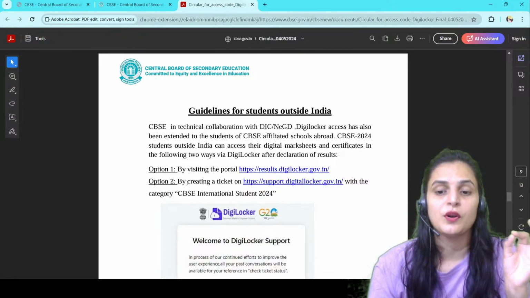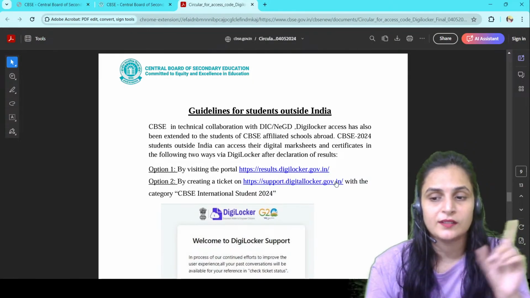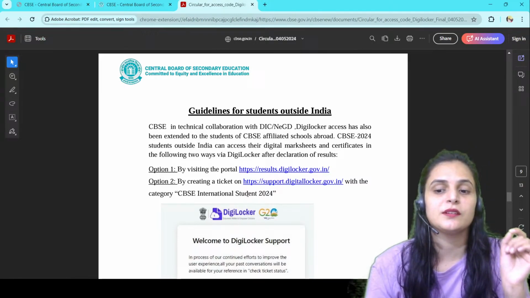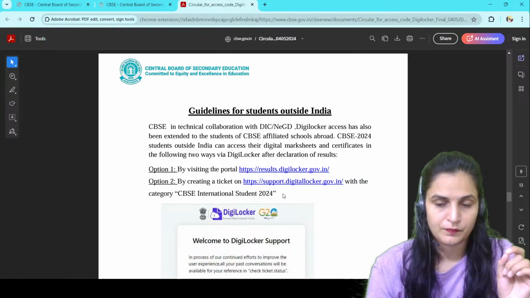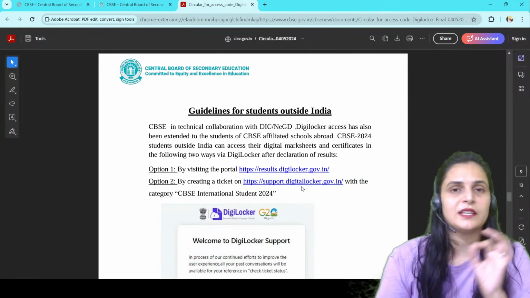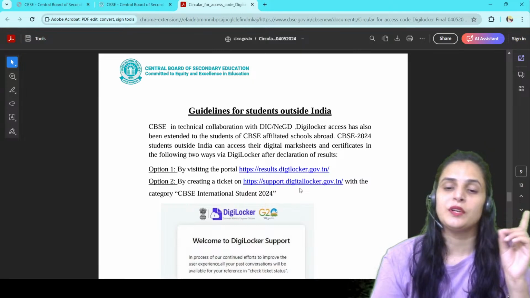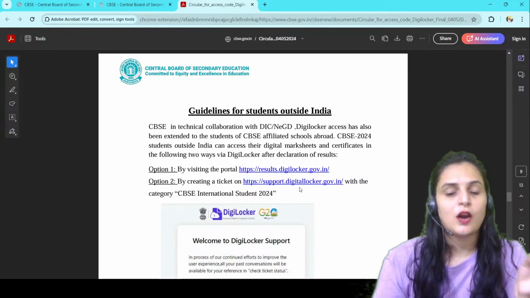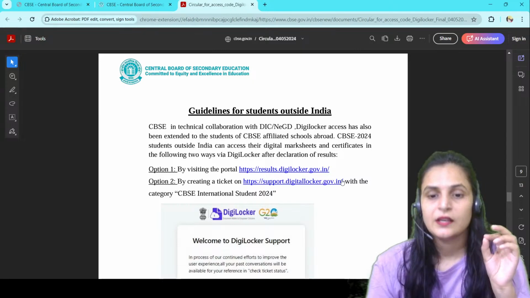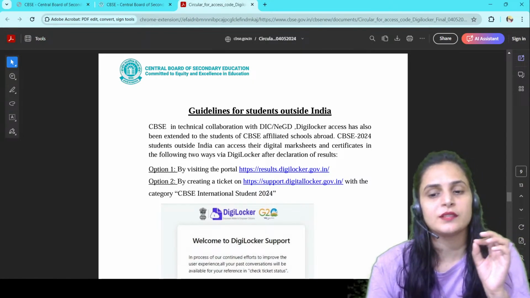Second is option two, by creating a ticket on this particular site with the category CBSE International Student 2024. So if you are studying in a CBSE affiliated school outside India, either you can directly visit the portal or you can create a ticket on this particular website with the category CBSE International Student 2024.